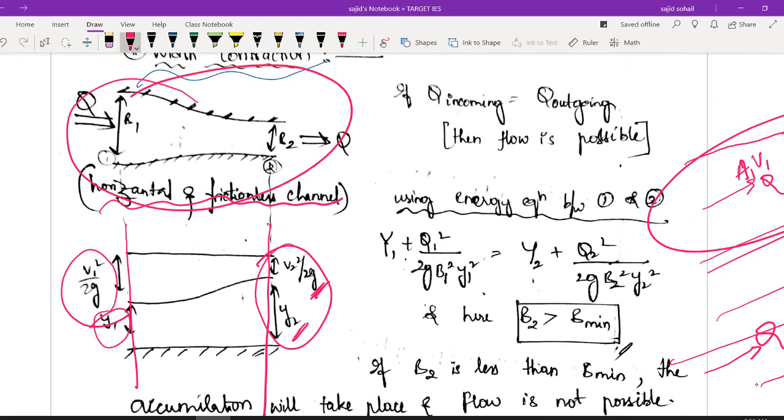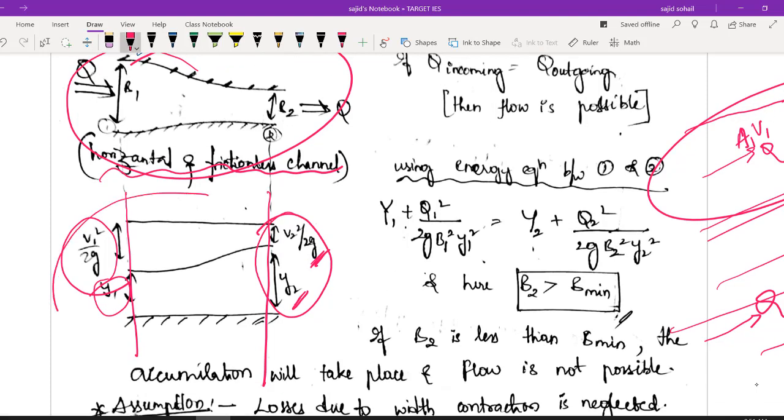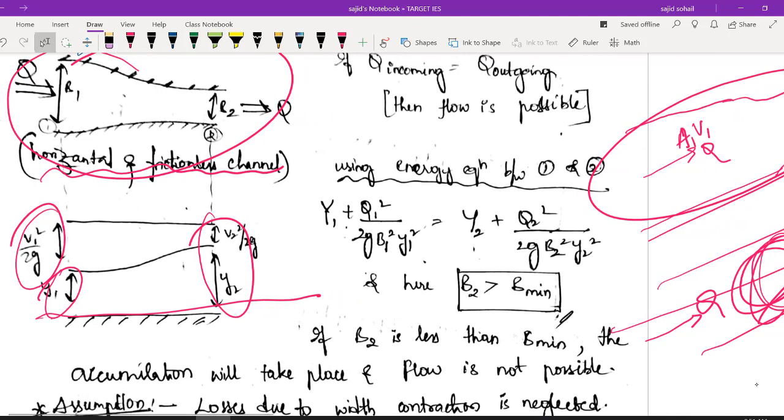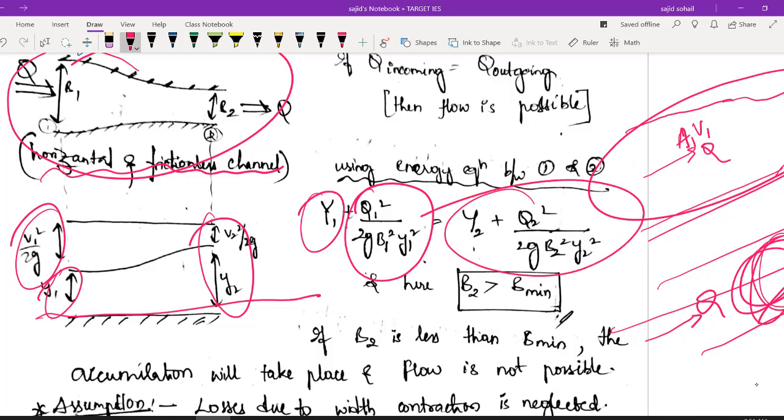So if you have something like this, a horizontal and frictionless channel, obviously you can take it like this. Since it is horizontal, you need not consider the datum head, it will be ignored. So y1 plus v1 square by 2g here, y2 plus v2 square by 2g here. You just have to substitute it. So how to substitute it? y1 plus v1 square by 2g, you can write as q1 square by 2g b1 square y1 square, and here you can write it as y2 plus q2 square by 2g b2 square y2 square.